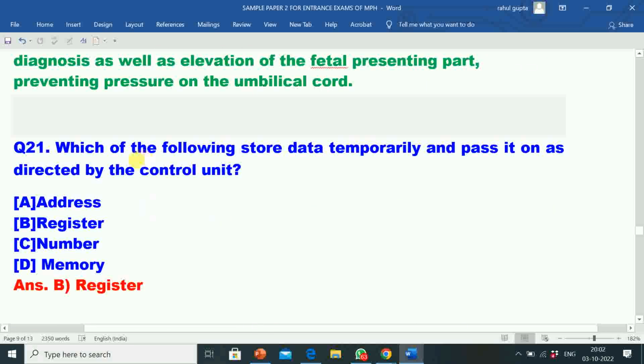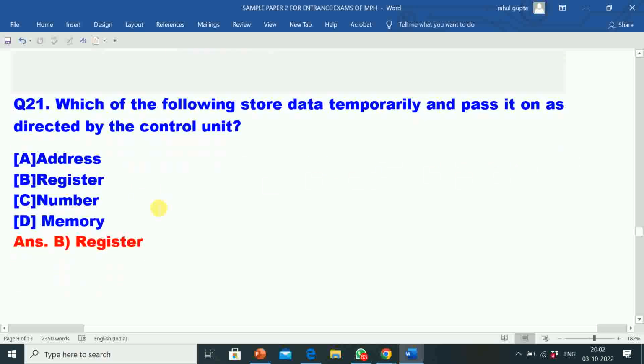Next question 21. Which of the following store data temporarily and pass it on as directed by the control unit? Option A, address. B, register. C, number. D, memory. Correct answer is option B, register. So register stores data temporarily and passes it on as directed by the control unit.